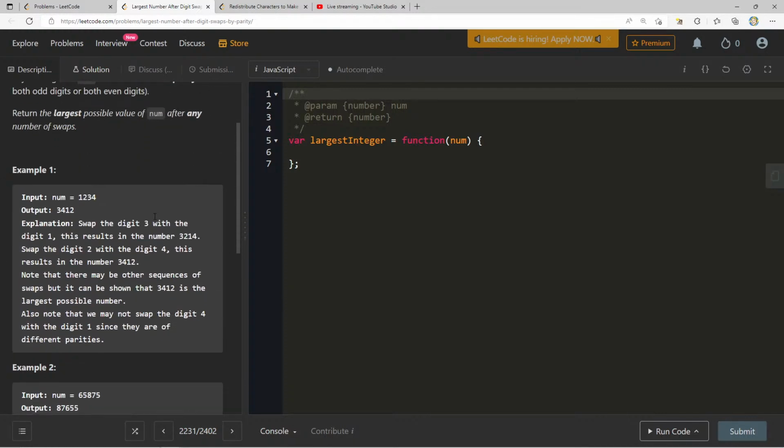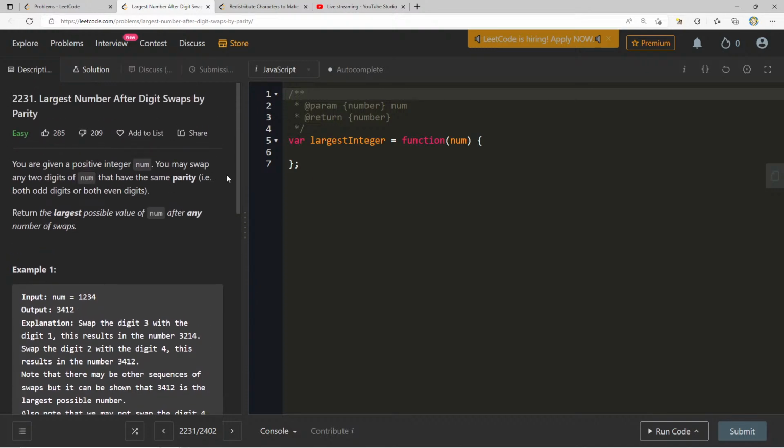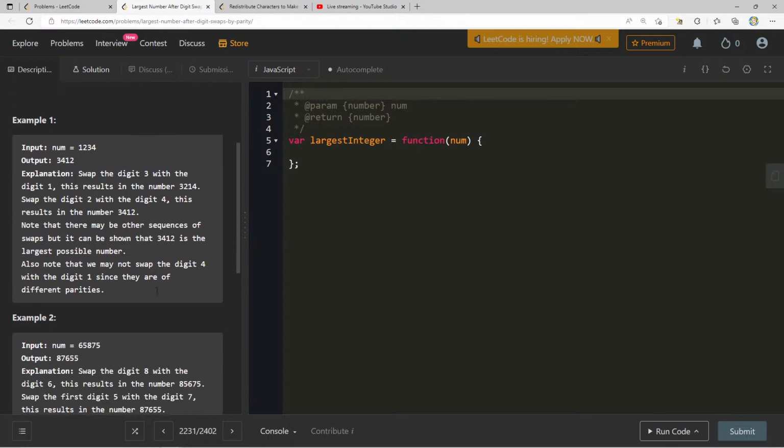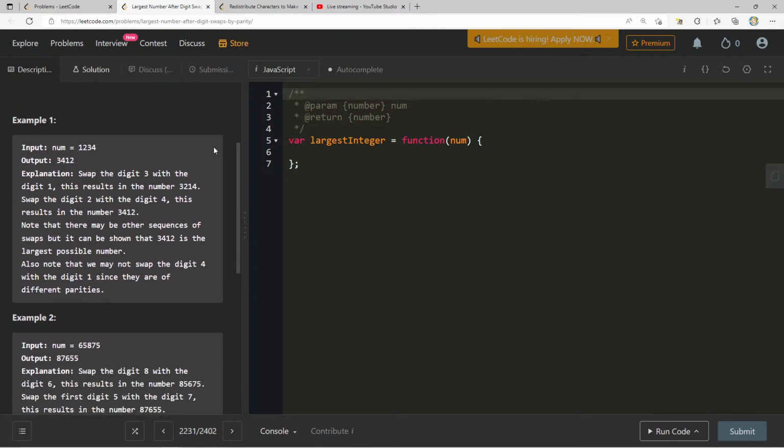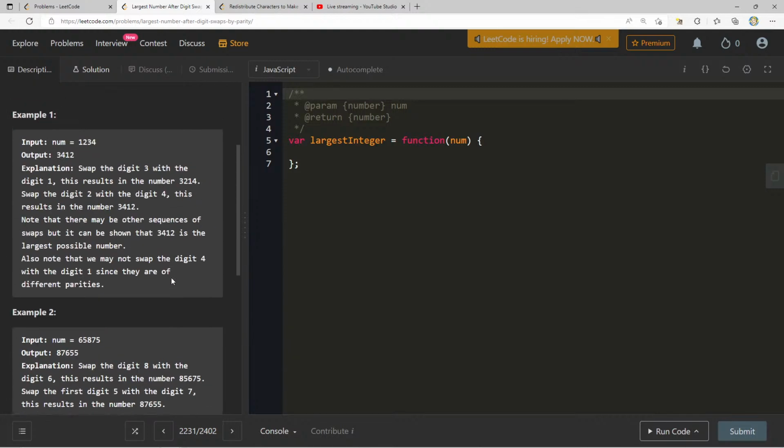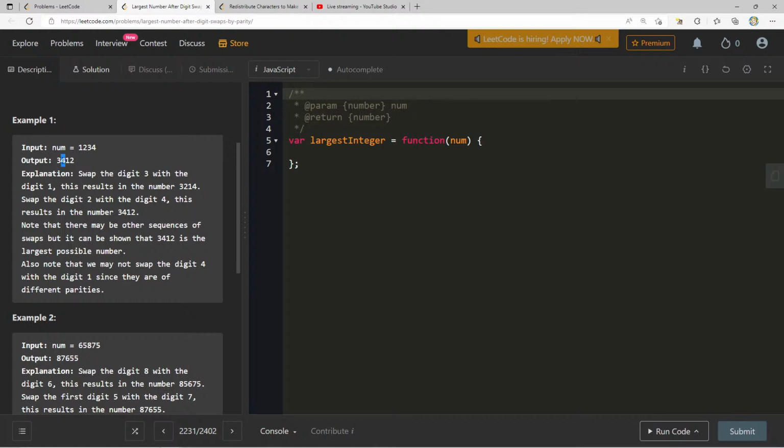So yeah, the first thing I think about is, I guess the parity doesn't really matter the way I see it. 8, 7, 6, 5, 3, 4, odd, even. Swap the digit 3 with the digit 1. This results in the number 3, 2, 1. I mean, we can always continually swap numbers. I think that they just want, we may not swap the digit 4 with the digit 1 since they are of different parities. At the end of the day, we'll probably always get to a point where we can do, because they're of different parities.